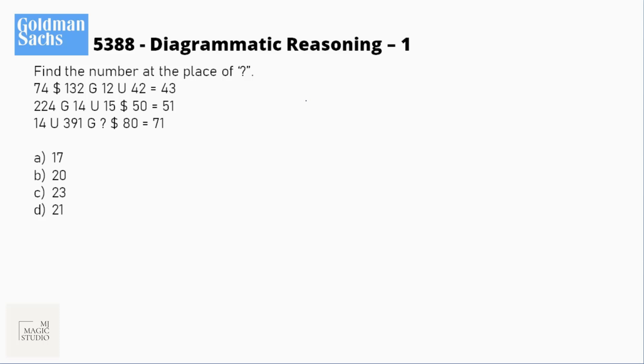So, as on demand, I'm starting with section 5, that was diagrammatic reasoning. And as you can see, this is the question, which is basically based on mathematical operators. Normally, we have 4 operators: addition, subtraction, multiplication, and division. Our first job would be to identify these symbols, as in which operator may fit in.